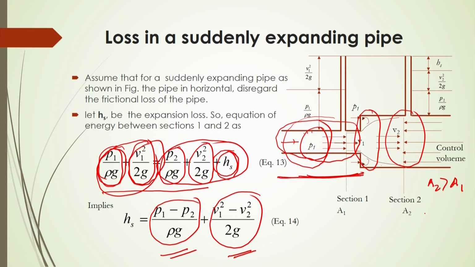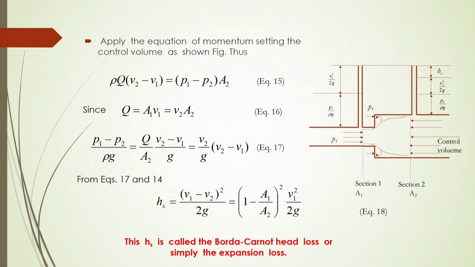So how do we calculate this energy loss? From the momentum equation based on this control volume, we can do the balance of momentum. Whenever velocity changes, the momentum change will be rho Q into V2 minus V1, and the force acting will be P1 minus P2 into A2.